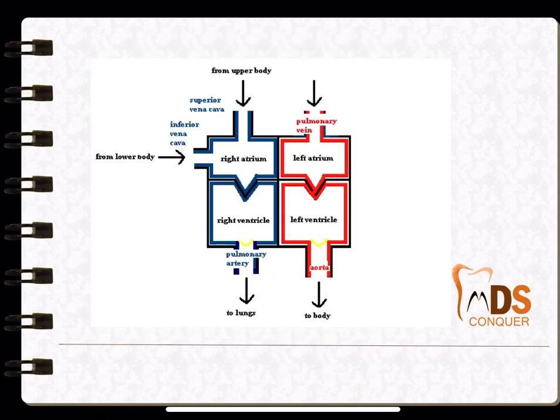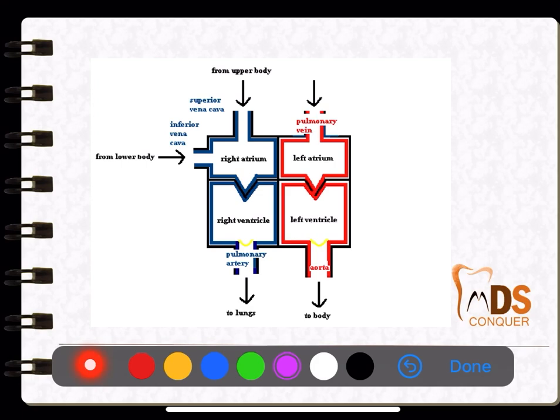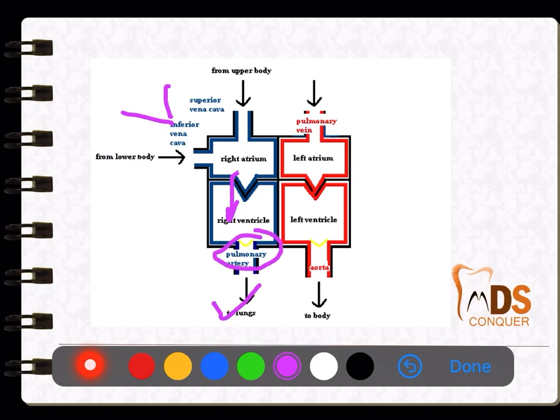And very important is the circulation of the heart. The right atrium receives the deoxygenated blood from the vena cava, and that goes to the right ventricle, and via the pulmonary artery it reaches the lungs. That is the deoxygenated blood from the other parts of the body, from the vena cava, to the right ventricle, and then to the pulmonary artery. So, the only artery in the body which carries deoxygenated blood is the pulmonary artery.